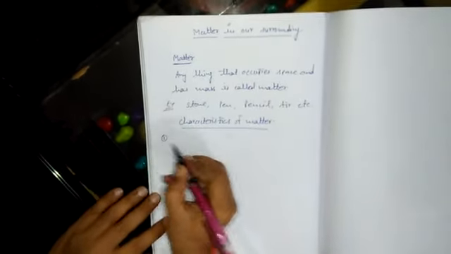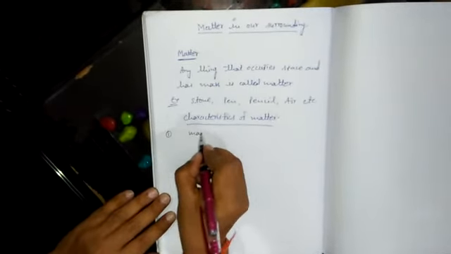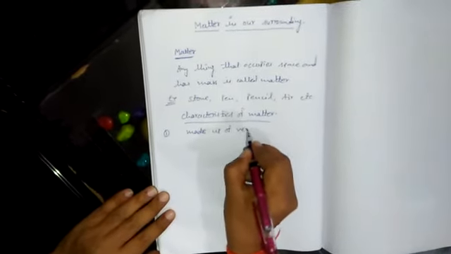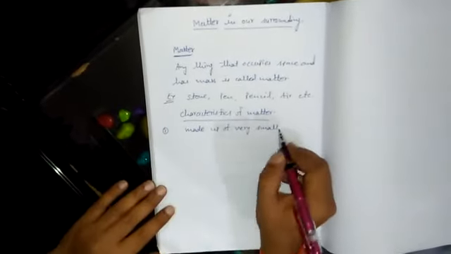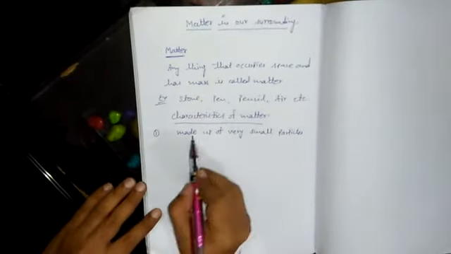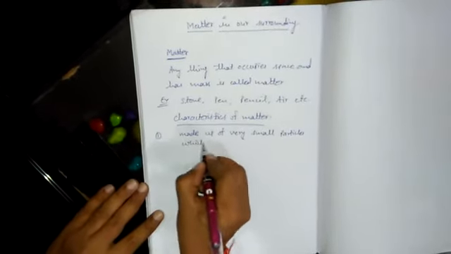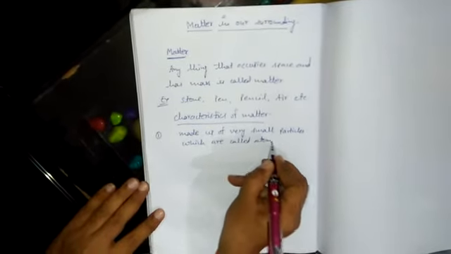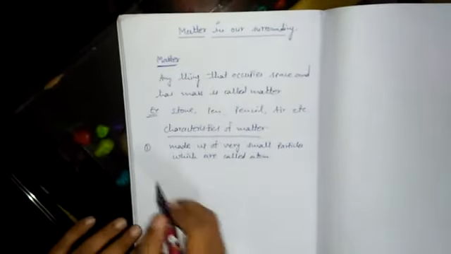The first characteristic of matter is that all matter is made up of very small particles, which are called atoms. That means all matter is made up of very small particles which are called atoms.